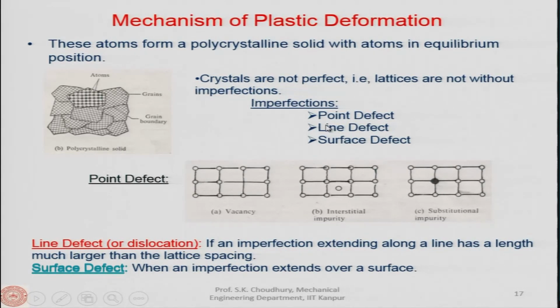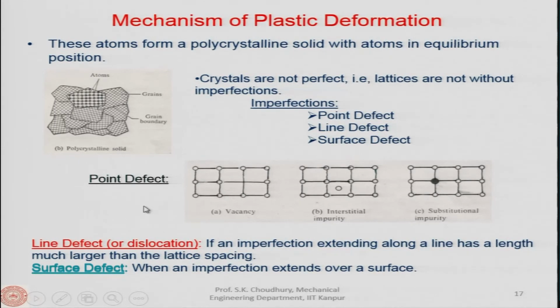This you must have studied somewhere in the material course, that any crystal may have this kind of defect. So, what are those defects? What does it mean? Let us take examples here. Point defect may be either vacancy, interstitial impurity, or substitutional impurity.